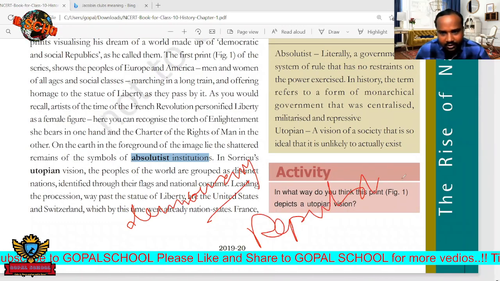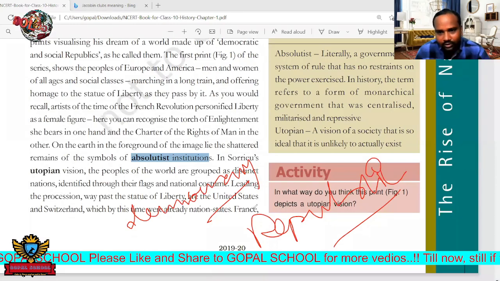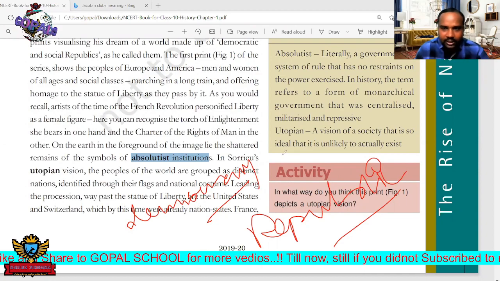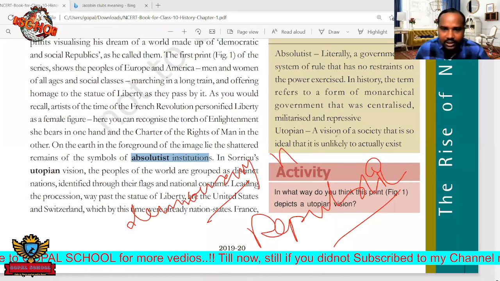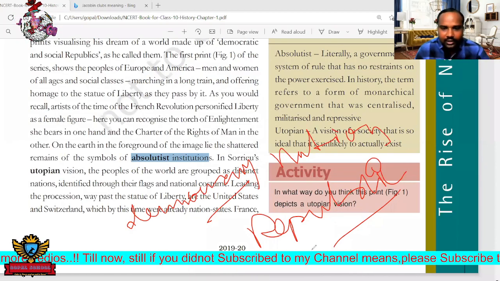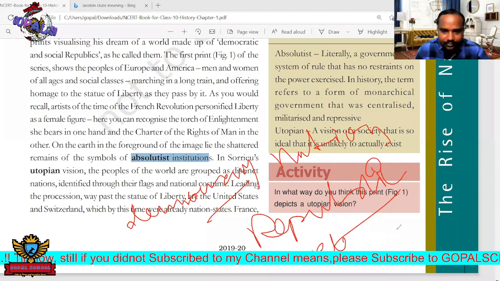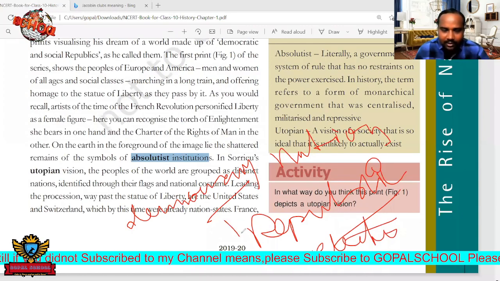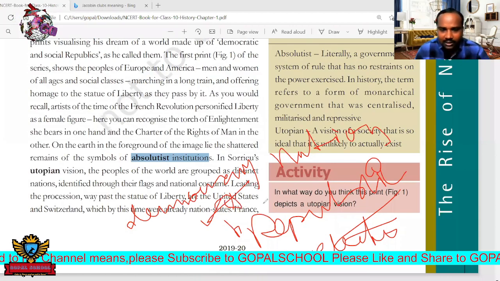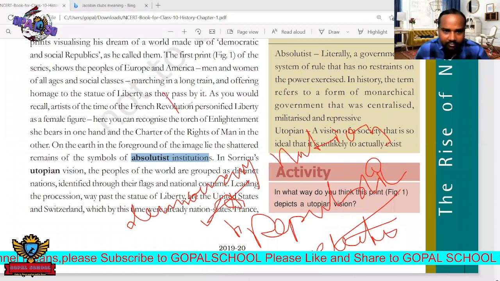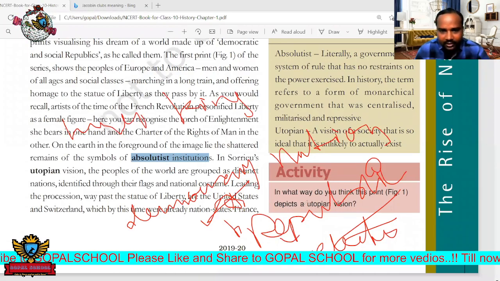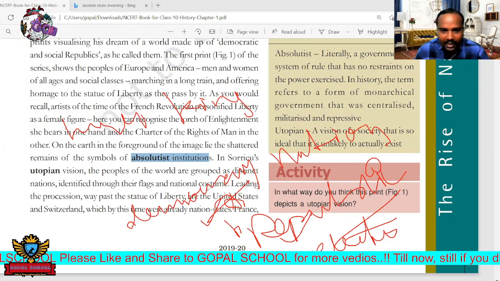What is the meaning of republic? Republic means electing the person to rule. Yes, the head of the country or head of the nation will be elected by the people. So he is an elected person, whether president or prime minister, whoever the head of the country may be. He does not belong to any king. That system is called a republic. So, republic and also democracy.